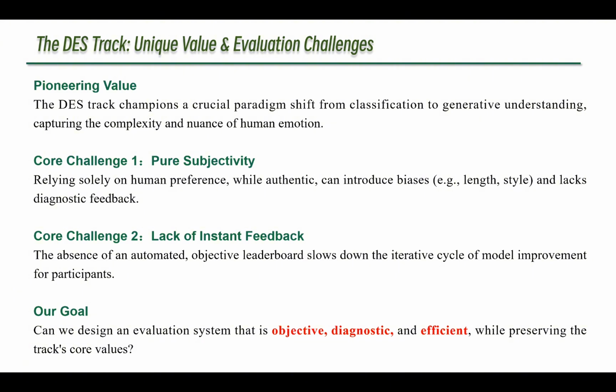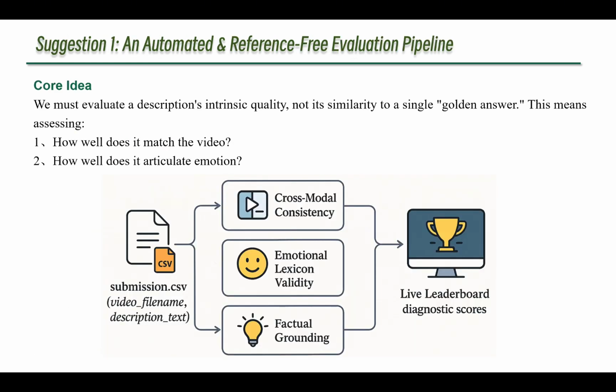This leads to our goal. Can we design an evaluation system that is objective, diagnostic, and efficient, while preserving the track's core values? Our first suggestion is to implement an automated and reference-free evaluation pipeline. The core idea is that we must evaluate a description's intrinsic quality, not its similarity to a single golden answer. This means assessing two key things. First, how well does it match the video? And second, how well does it articulate emotion?